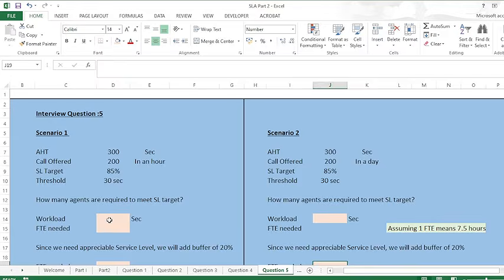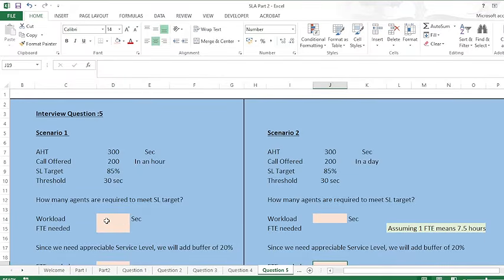The interviewer didn't mention whether the volume he has given is for an hour, a day, a week, or a month. So you will have to proactively ask whether the calls you are giving are for half an hour or a day. You'll have to ask this, because if you don't and you make the calculation, you may get a completely different answer. Let me show you.